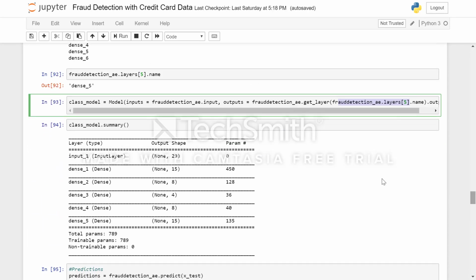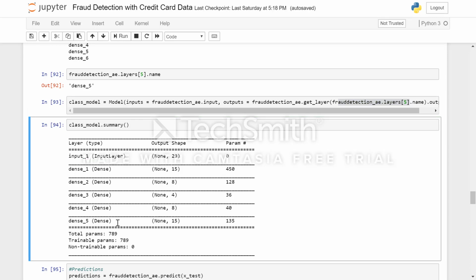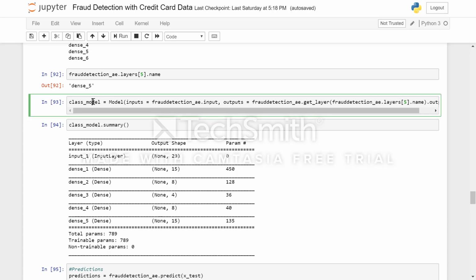When we print this model summary, we see that the first layer is the input layer and the last layer is the dense layer, that is the deepest hidden layer, so that we can use this encoder model as the first part of the classification model.